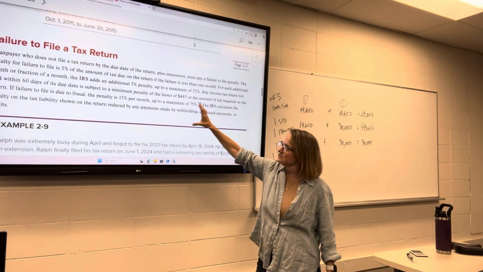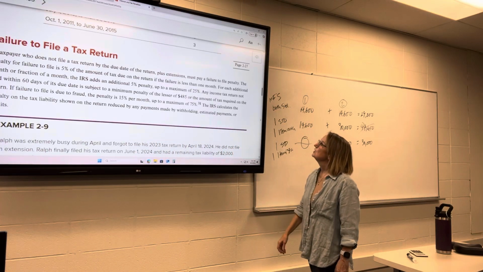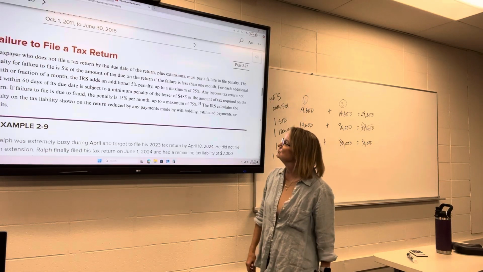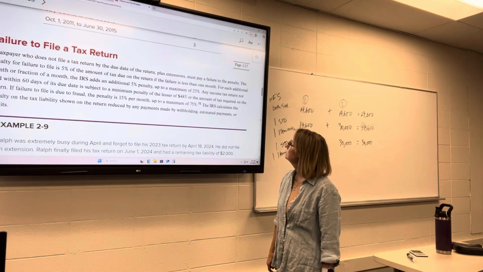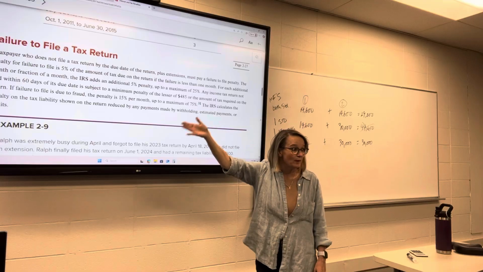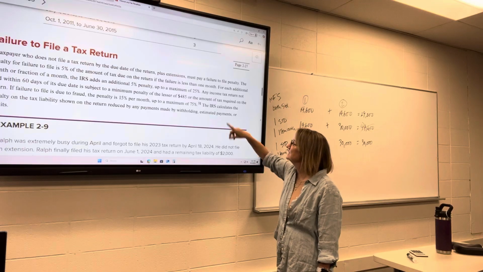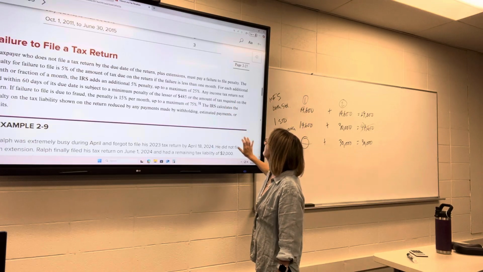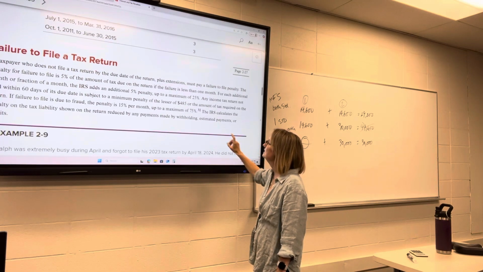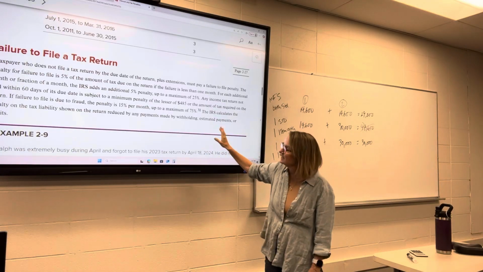So failure to file, these are just the specifics about each of the penalties. If you don't file a return by the due date plus extensions, you pay a failure to file penalty, which is 5% of the tax due on the return. For each additional month or fraction of a month, so even if it's 1 day and 1 month, that counts as 2 months, they will add an additional 5% penalty up to a maximum of 25%. Any income tax return filed more than 60 days late is subject to a minimum penalty, $485, or the amount of tax required on the return, whichever is less.